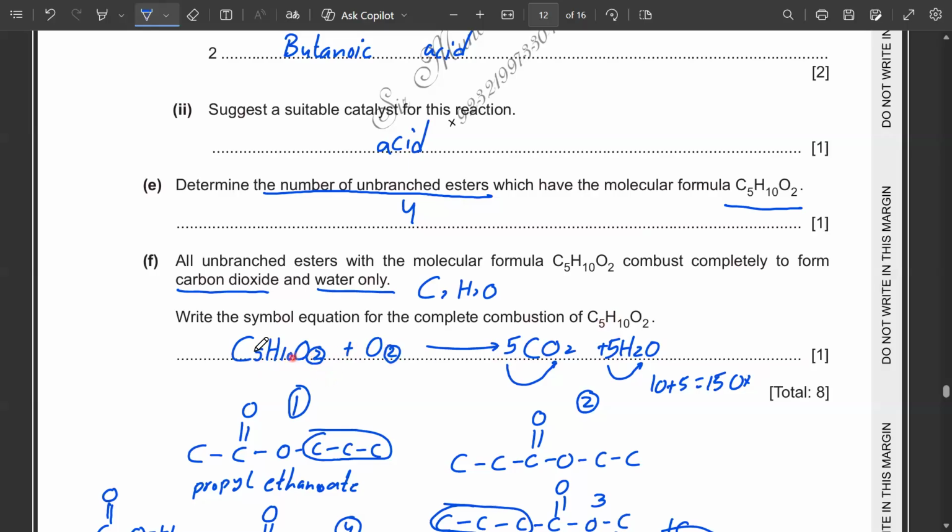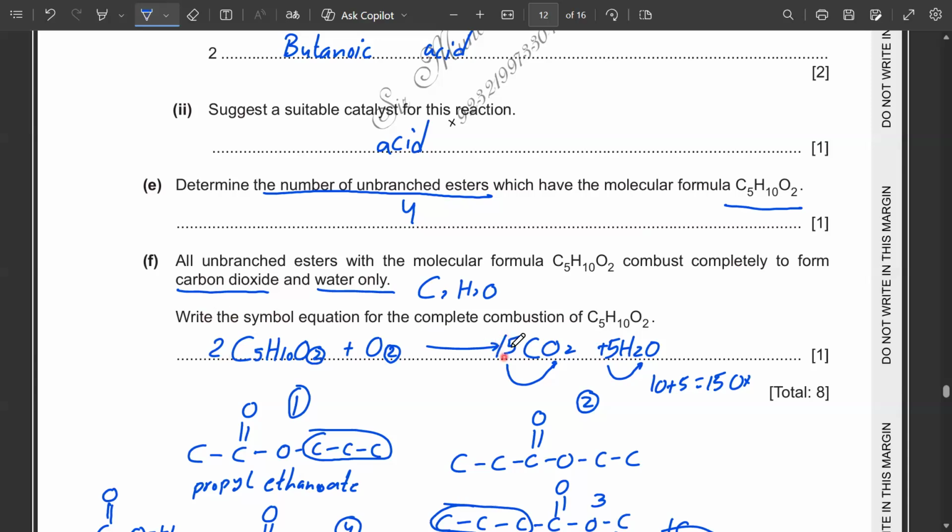Now you should not put any number over here unless the other atoms are not disturbed. If I put 2 over here, it will convert that into 10 carbon atoms.